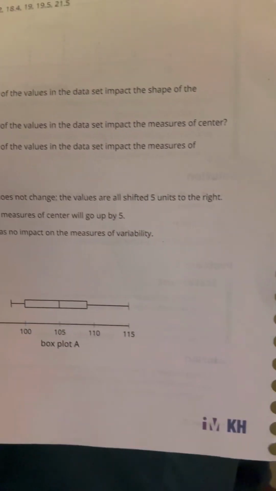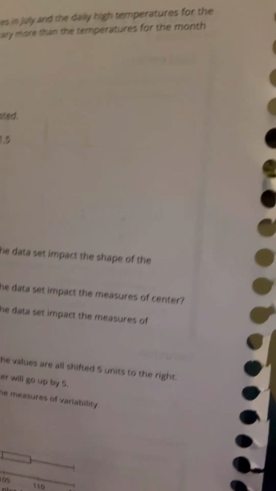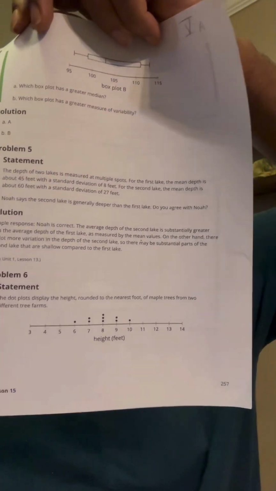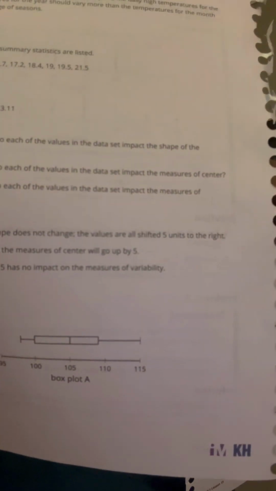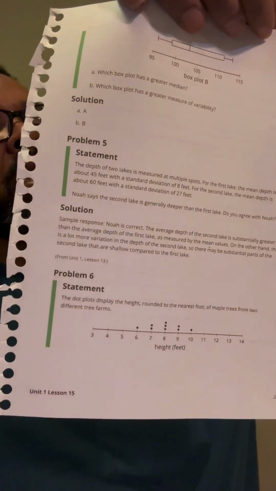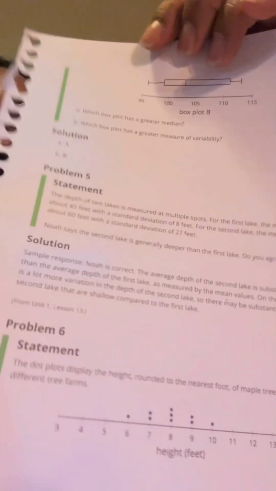This is the first plot, where the IQR is less than 10. You can see it visually. For the second box plot, the IQR is definitely greater than 10. So you should be able to see that the second one has more variation, because it has a greater IQR. B has greater variation.